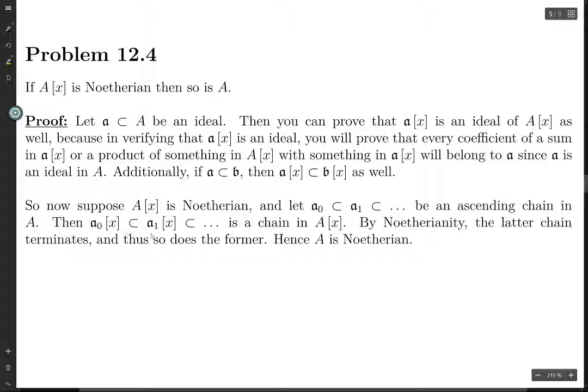So just put X's on everything, then this gives you a chain in A[X], and by Noetherianity, this chain must terminate. And if this chain terminates, then the first one must terminate as well. And so A is Noetherian, and that's really all there is to it.